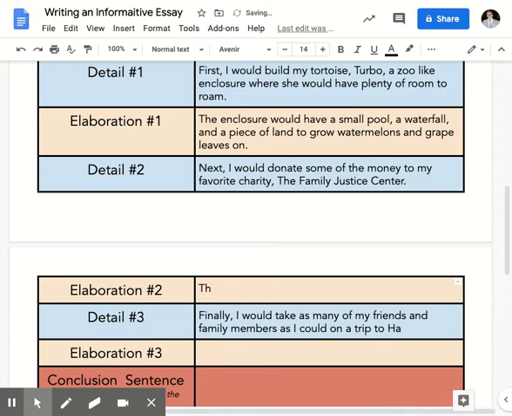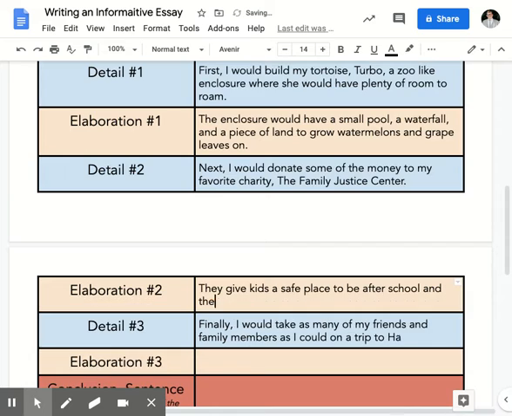So I could say they give kids a safe place to be after school, and they take kids camping during the summer. That elaborates or adds on to detail number 2. It explains a little bit more about the Family Justice Center.